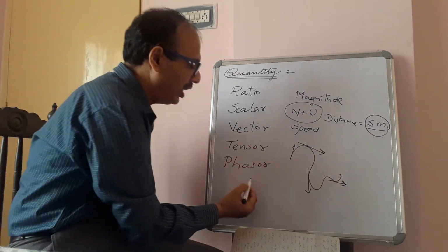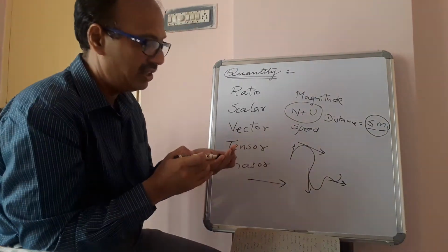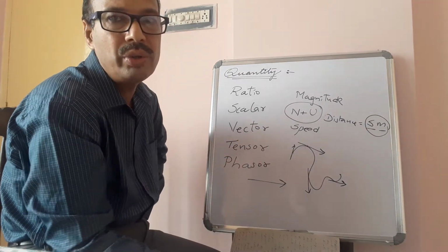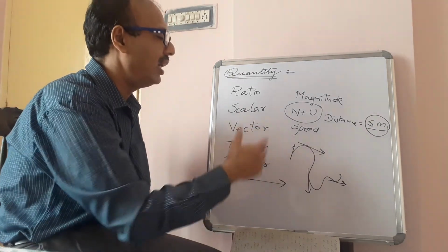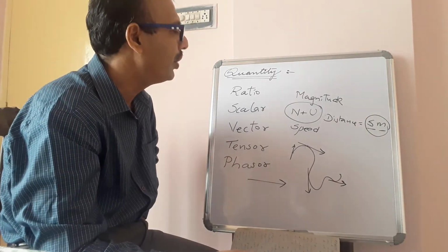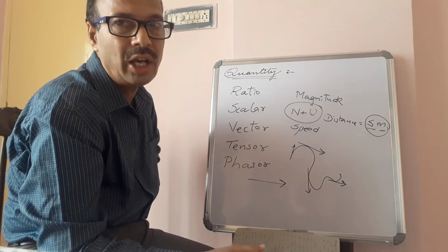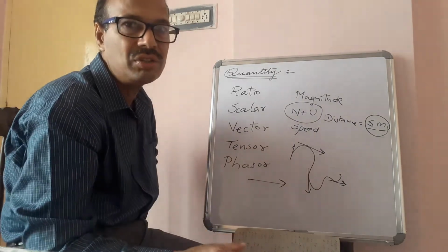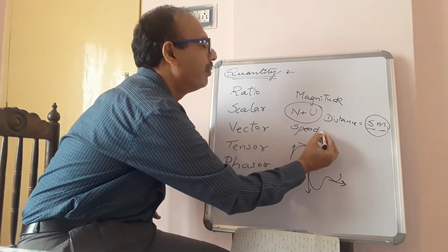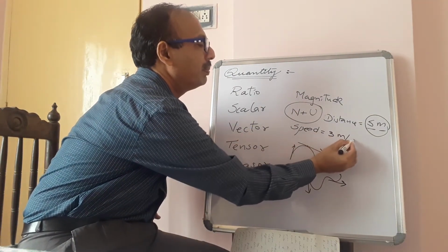If it is going in a straight line, the direction will be the same, but if it doesn't go in a straight line, then the directions will be different at different points. So in order to describe the distance, direction is not required. Similarly, speed, 3 meter per second.